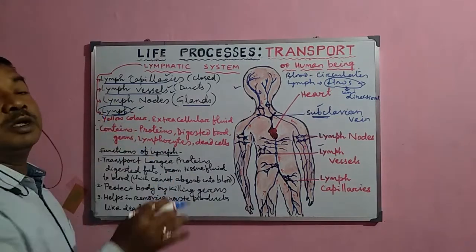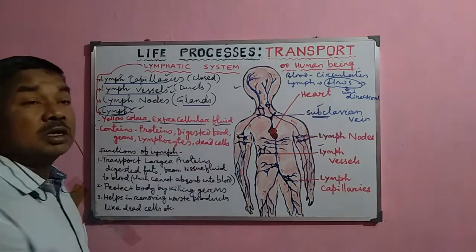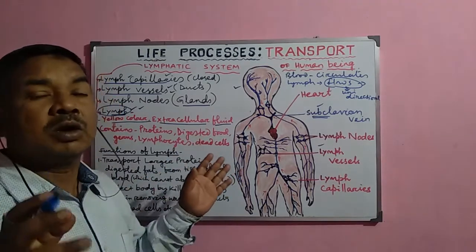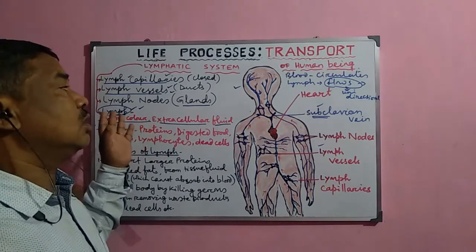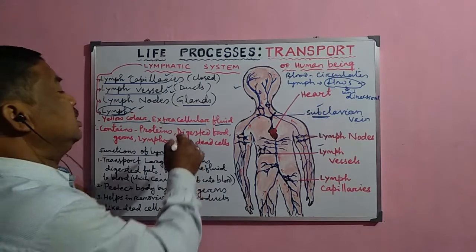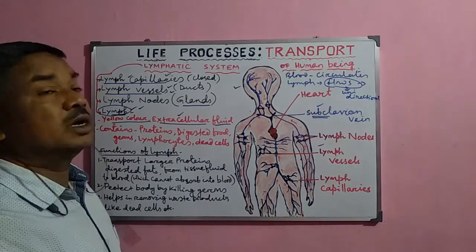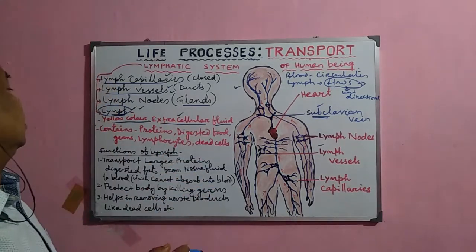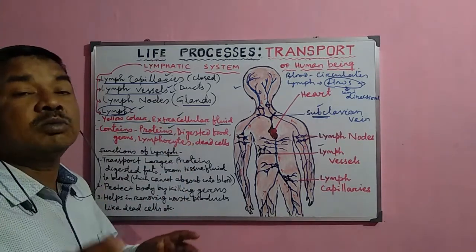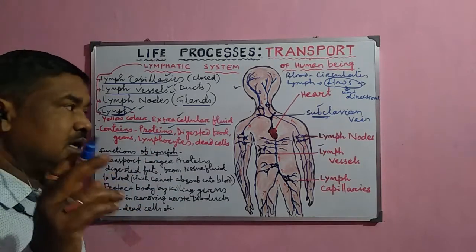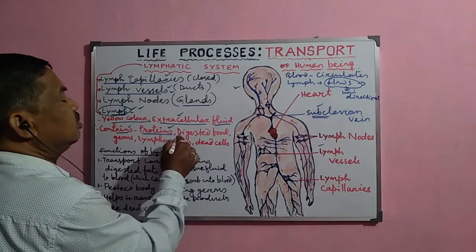Now, what is lymph? Lymph is a yellow colored extracellular fluid. It is not exactly like the blood, but it is similar to the blood plasma, a straw colored or yellow fluid, and as it is produced in between the cells or from outside the cell, it is called extracellular fluid. This lymph contains some larger protein molecules which cannot be absorbed into the blood circulation directly. They are absorbed into the lymph, or they are produced in the lymph nodes.